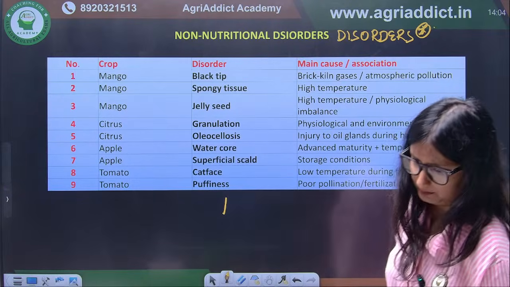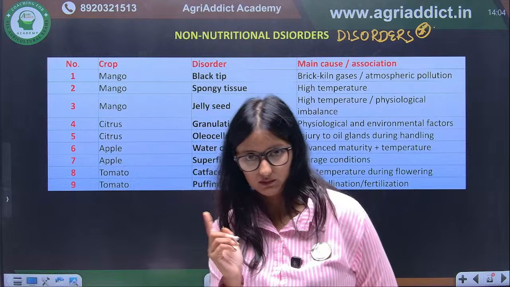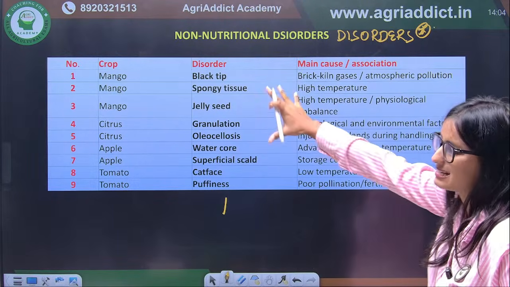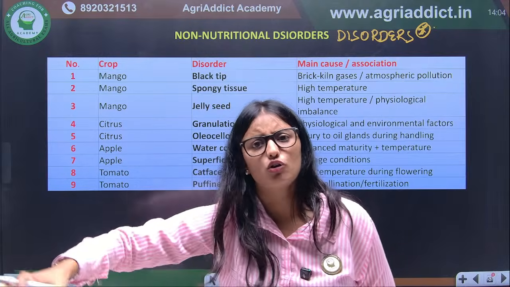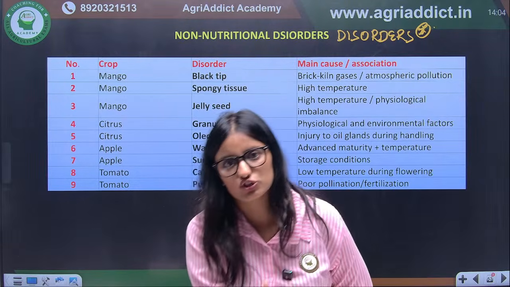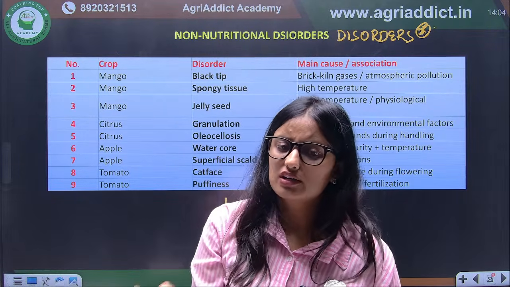When we talk about mango, there is a disorder, that is black tip of the mango, and I have written the cause, but they are not asking the cause, because there are multiple causes of these, like temperature fluctuations, oxygen deficiency, high humidity, low humidity. So there is not a single cause.